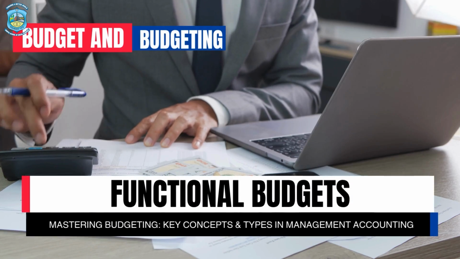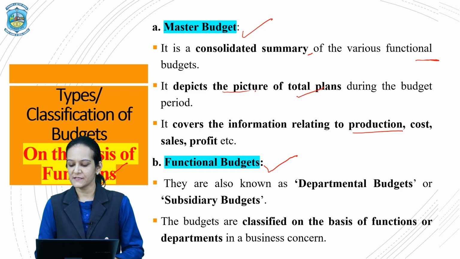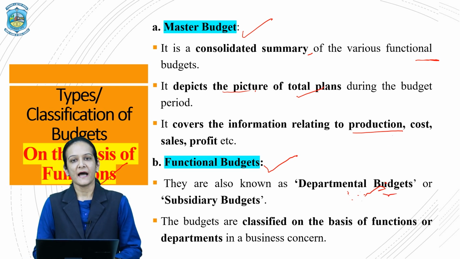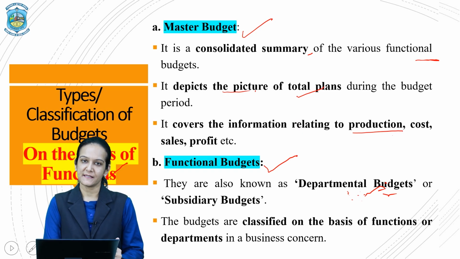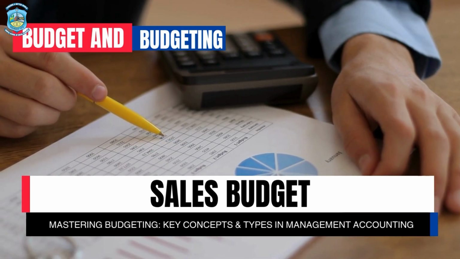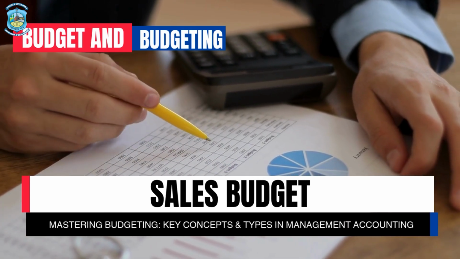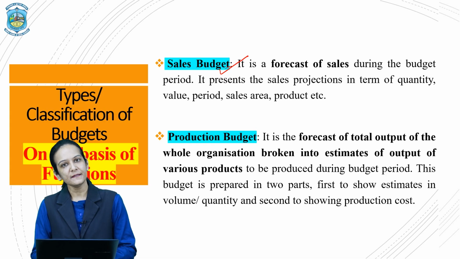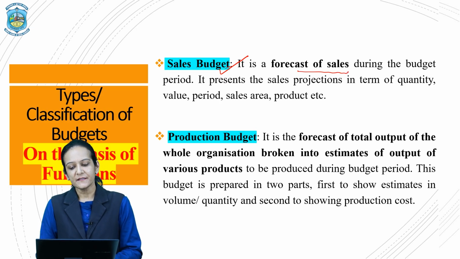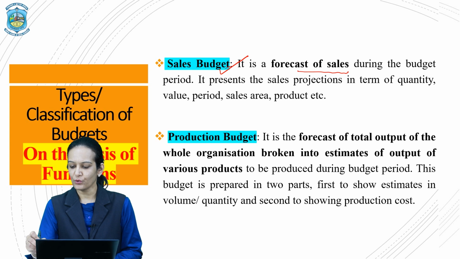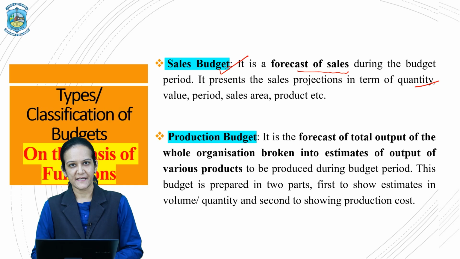The second category is your functional budgets. These functional budgets are also known as departmental budgets since they are prepared by different departments, and they are also known as subsidiary budgets. Now let's have a look at the different functional budgets that are there. First type of functional budget is your sales budget. Sales budget is a budget that is prepared by the sales department or the marketing department. It is a forecast of the total sales during the budget period and it presents the sales projections in terms of quantities, that is units, value, period, sales area, product, etc.